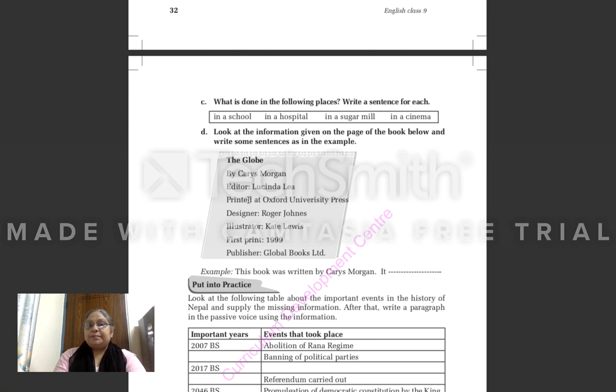This newspaper is printed at Oxford University Press. This newspaper is the most liked newspaper by the public. Like this, you will make two sentences having these phrases. Got all of you? Okay.